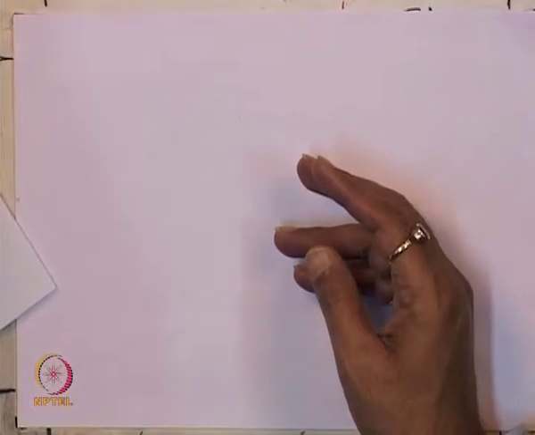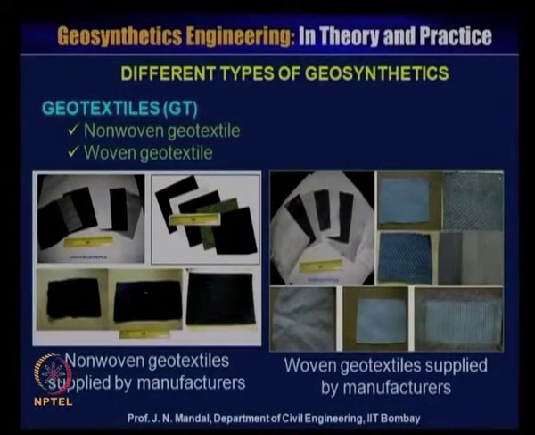So I am just introducing you to the geosynthetic products. These products are particularly used for the filtration, drainage and separation functions.